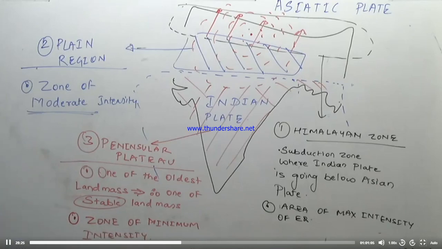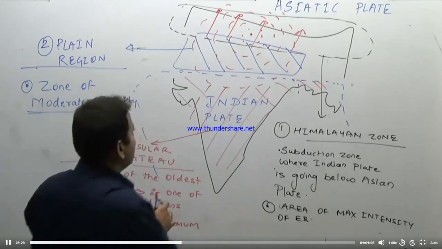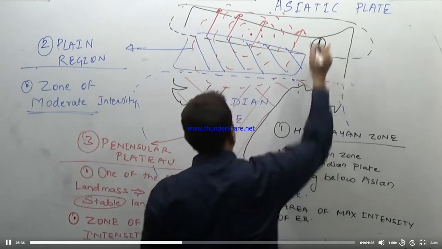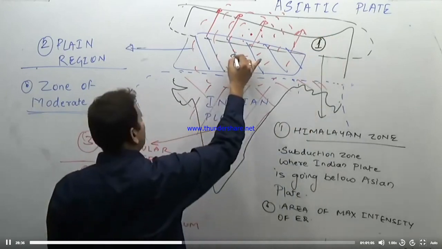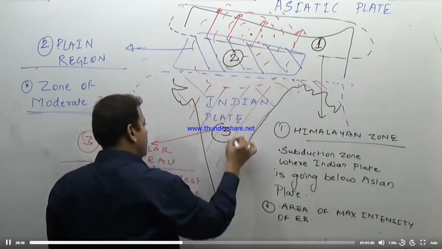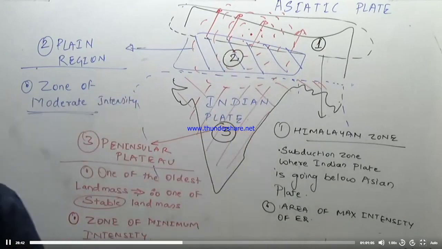So we can divide the earthquake regions of India into three parts. The Himalayan zone, the zone of maximum intensity, the plain region, the zone of moderate intensity, and the peninsular plateau region, the zone of minimum intensity. Details we will look at while doing the Indian geography part. So just have a look at the three zones of earthquakes in India.